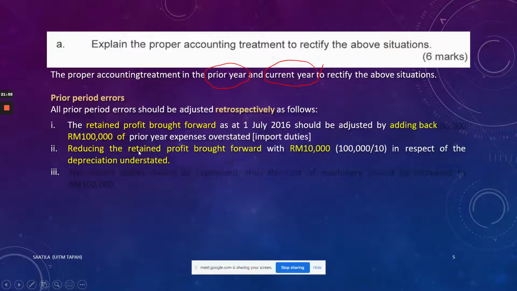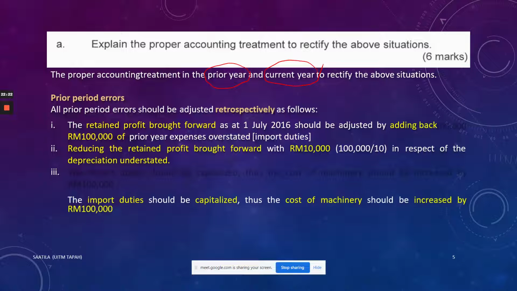The second one is to show the reduction of the retained profit of 10,000 in respect of the depreciation understated. That refers to the second journal entry. Remember, we debit retained profit and we credit accumulated depreciation. That one is to actually reduce the retained profit since previously depreciation was being understated. You provide, but you provide that at a lower amount.